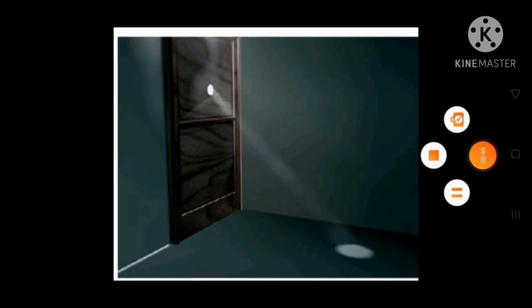Test for the presence of dust particles in air. Children, now you are seeing a picture. In that, sunlight is entering a dark room through a small hole. Actually, the air in the room always contains some dust particles, but they are so small that they are not visible to us. When a beam of sunlight falls on them, the tiny dust particles become visible.